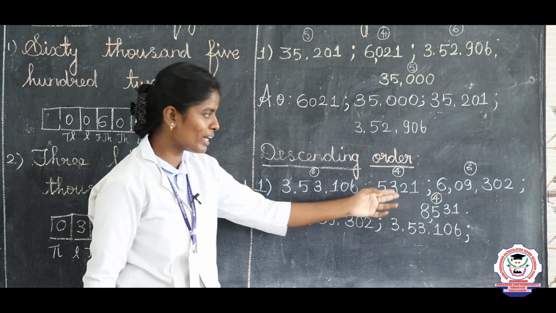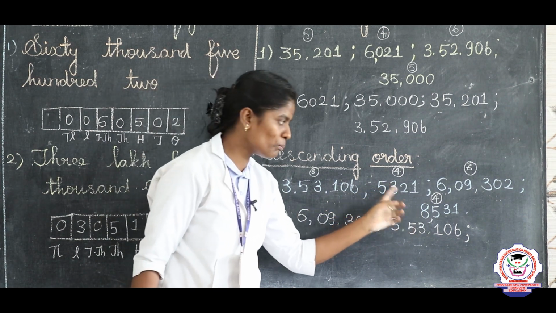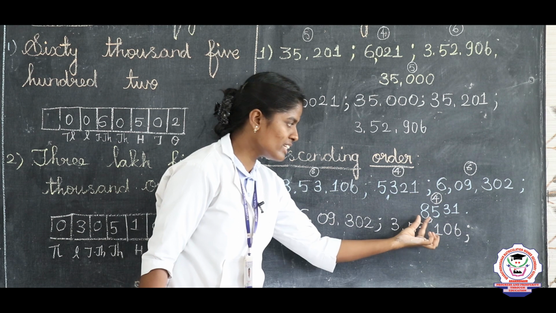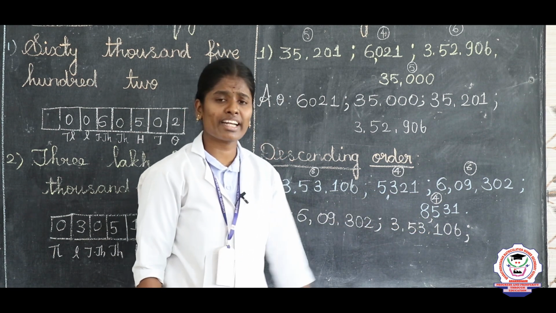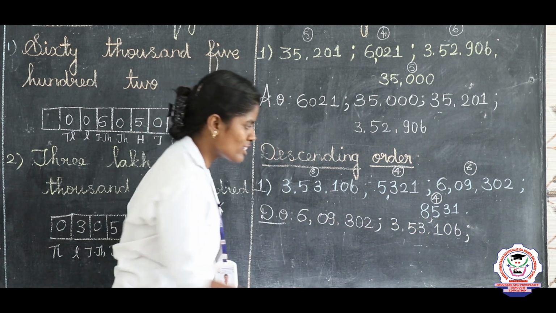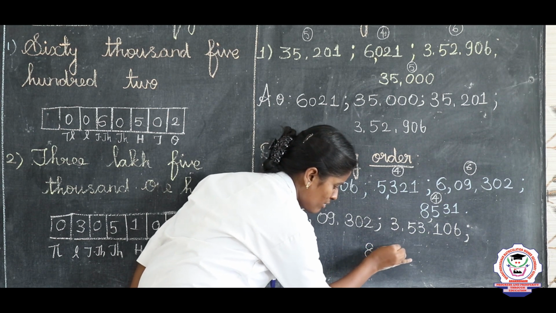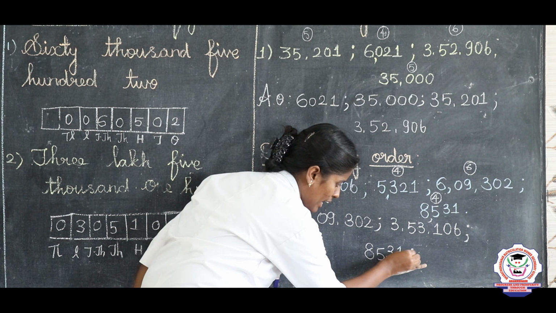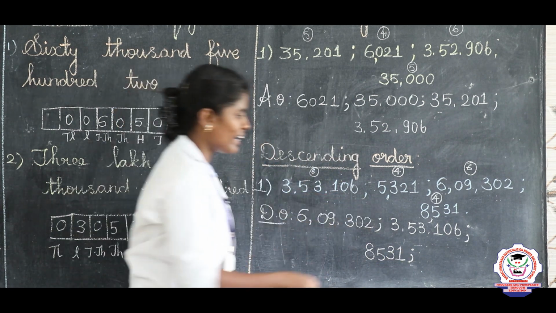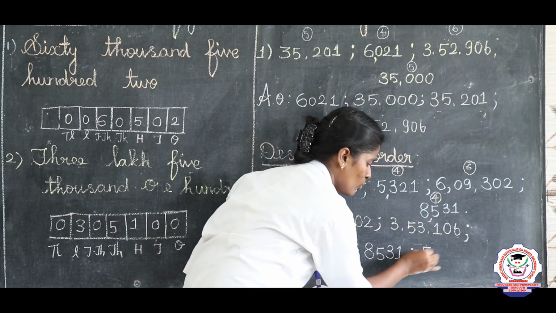Here a 4-digit number, here 2 4-digit numbers. So compare the first number. Here 8 is there, here 5 is there. Which one is the greatest number? 8 is the greatest number. So take and write 8531. 8531. And the final greatest number is 5321.